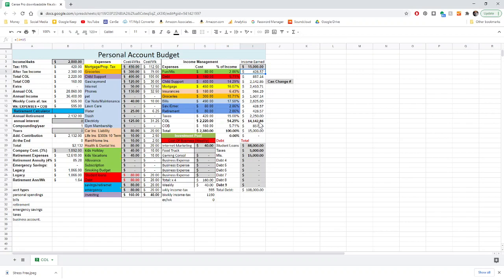We don't want to spend our $15,000 and then be back to a point where we have to manage our bills. We want to have money saved in emergencies. We want to have money in our retirement. We want to have money to play with and invest in, and we need to have these all delegated on a percentage basis. So it looks like, for example, my company is spending 5.71% of my income to grow my business. Okay, now this, we hope will raise this number.